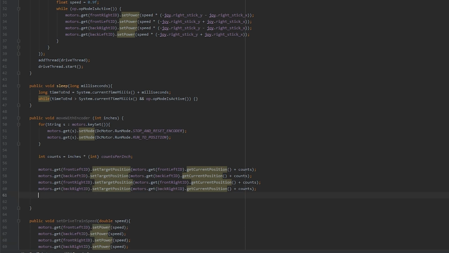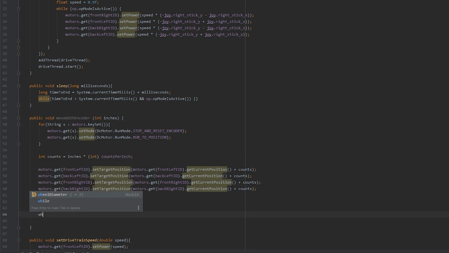So right here, say setDrivetrainSpeed, and for now we'll set it to 1. You can change that to whatever you like and whatever speed you want. You can even pass it in to the method, but for now we're just going to set it to 1. Now what we have to do is add a while loop that waits while the op mode is active and while each motor is running.